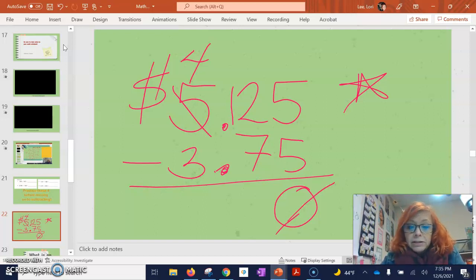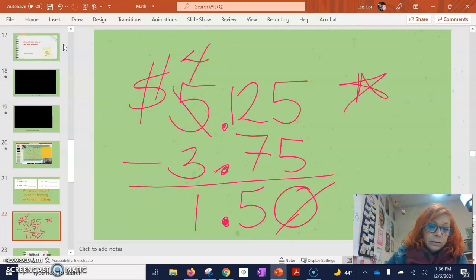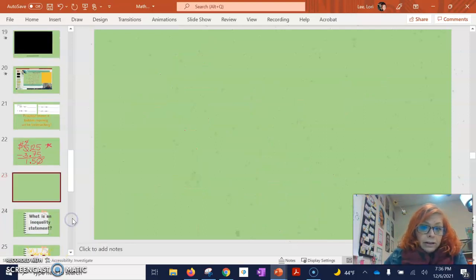Now I could subtract 7 from 12, and if you can't do that in your head, you can use your fingers. 7, 8, 9, 10, 11, 12. So I get 5. Don't forget, very important, as soon as you get to this spot, bring that decimal down. And then I can do 4, subtract 3 from 4, and I get 1. All right, nice job. So the last thing we're going to learn today is inequalities.